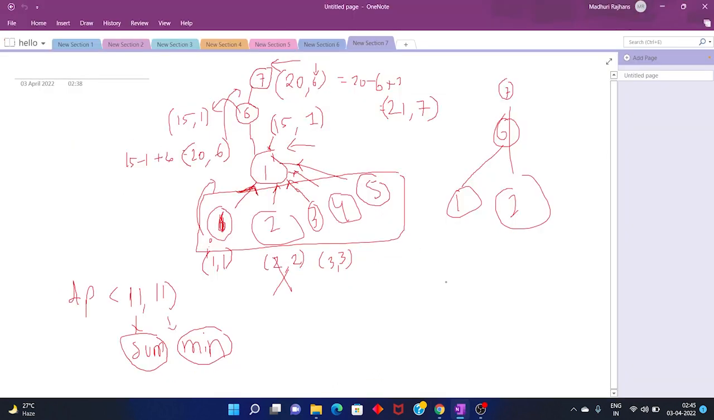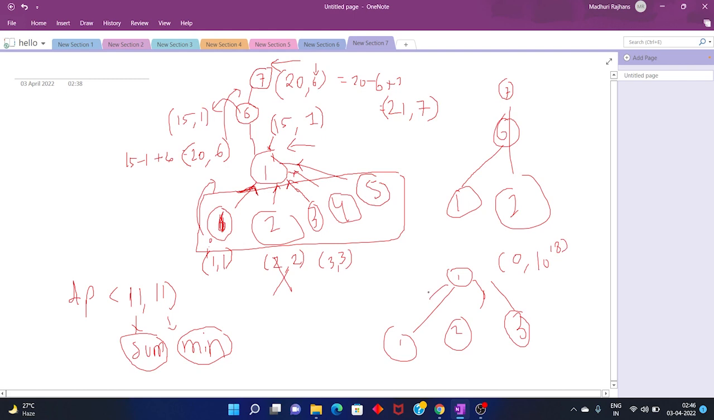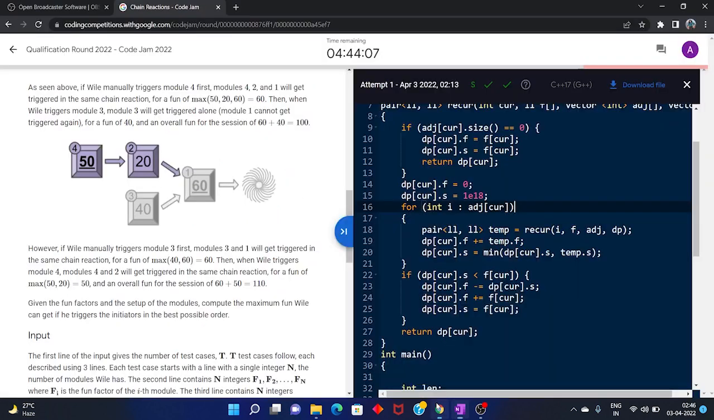So if it comes here, if it is 1 and it has children, suppose it has 3 children, right? So I will say that its sum is 0 and its minimum value is 10 raised to 18. Now I will traverse its children and I will get the sum in this variable, and I will store the minimum here. How will I do it?